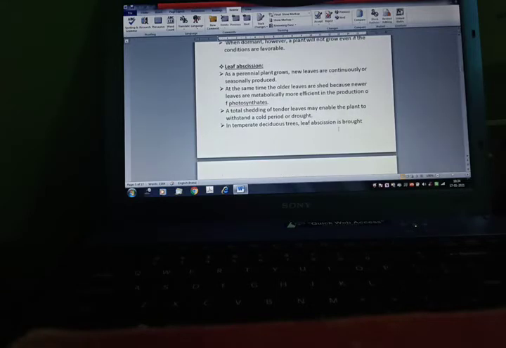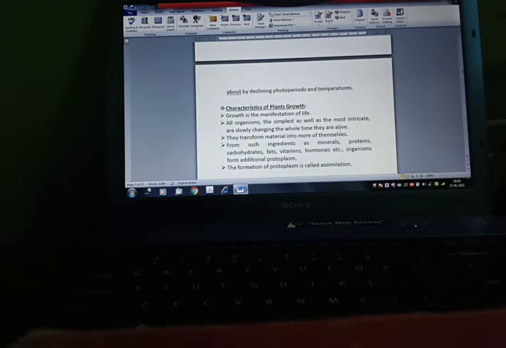Now, leaf abscission. As a perennial plant grows, new leaves are continuously or seasonally produced. At the same time, the older leaves are shed because newer leaves are metabolically more efficient in the production of photosynthesis. A total shedding of tender leaves may enable the plant to withstand a cold period or a drought. In temperate deciduous trees, leaf abscission is brought about by declining photoperiods and temperature.